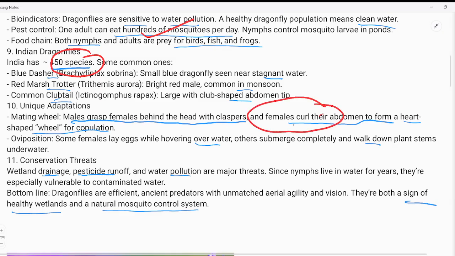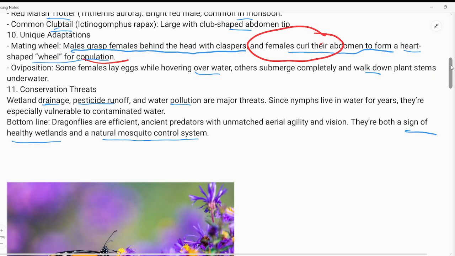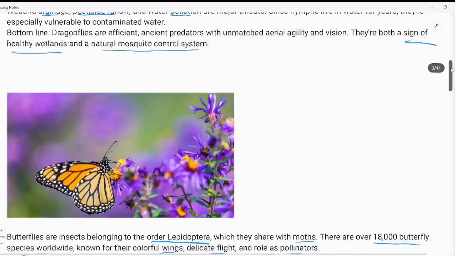Females curl their abdomen to form a heart-shaped wheel for copulation. And again, climate change, pesticide runoff, and pollution are the reasons by which it becomes a threat to dragonflies.